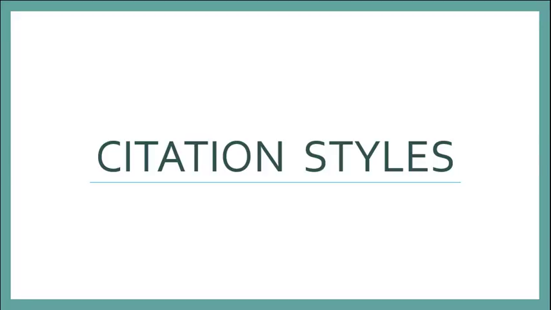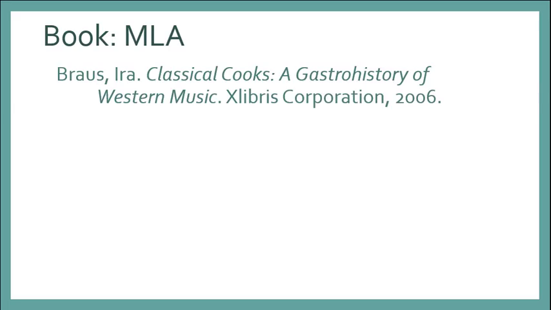In this tutorial, we'll take a look at some of the main differences between different citation styles. Let's start with book citations. Here's a citation for a book called Classical Cooks, written by Hart professor Ira Brous. This one is in MLA style. So we have the author, then the title in italics, then the publisher's name, and the date.